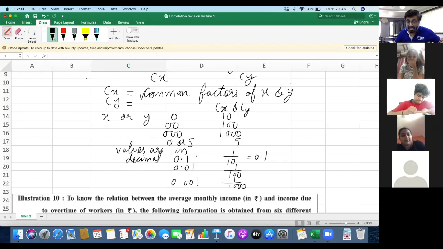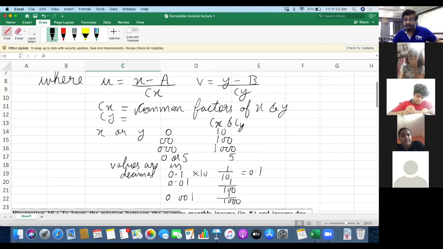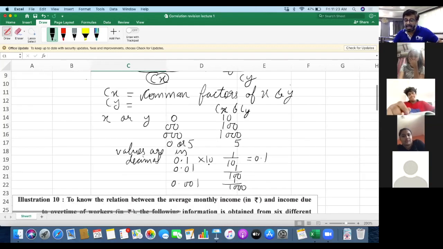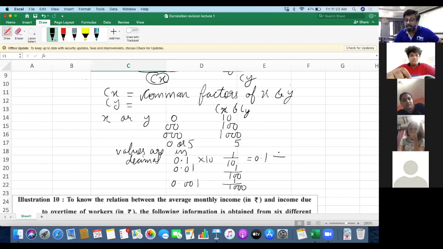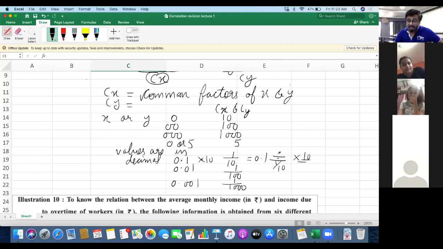If there is a single decimal, then to remove the decimal, we have to multiply with 10. And what here we are doing is not multiplying but dividing. So when you multiply anything with 10, you are dividing it by what? You are dividing it by 1 by 10. So it becomes the reciprocal of dividing by 1 by 10, that is, multiplying by 10. So anything which you are multiplying with 10, you will divide by 1 by 10.